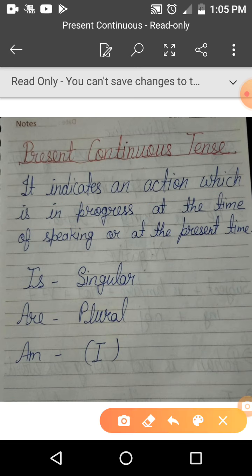The helping verbs of this tense are is, are, and am. Is is used with singular subject, are with plural subject, and am with I.